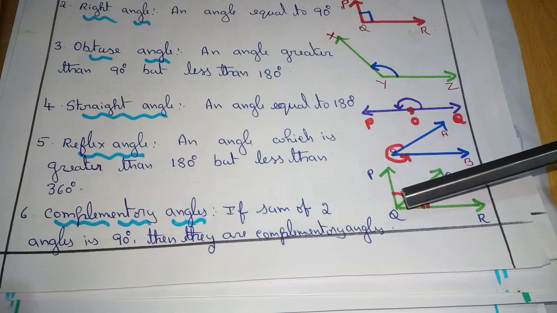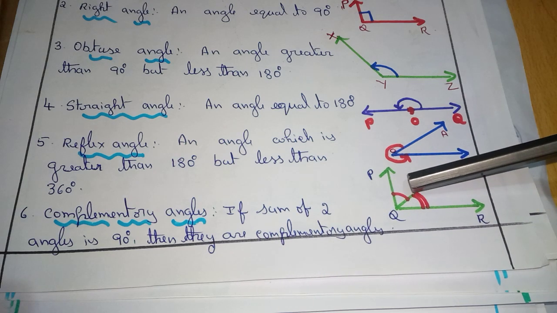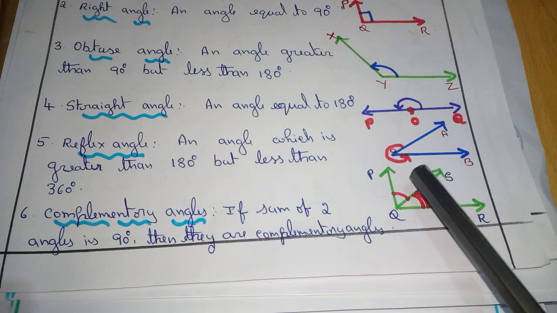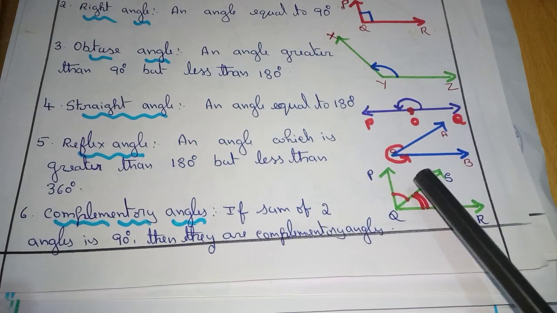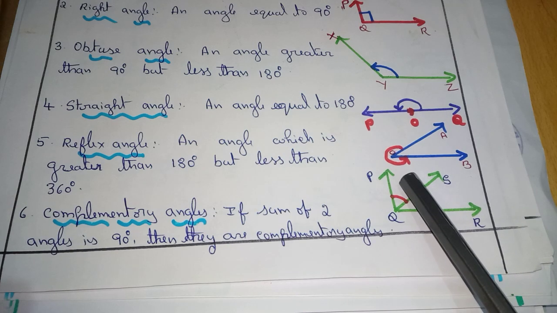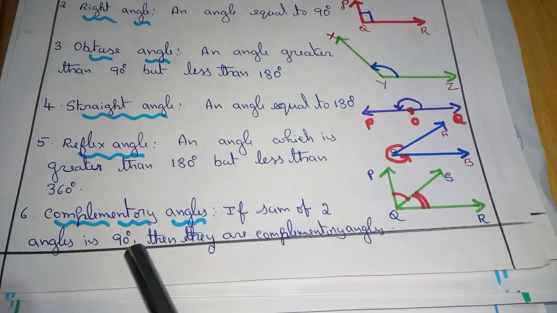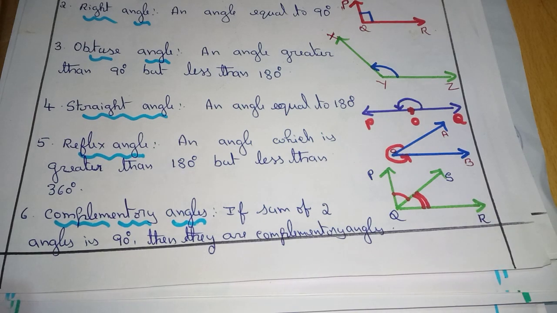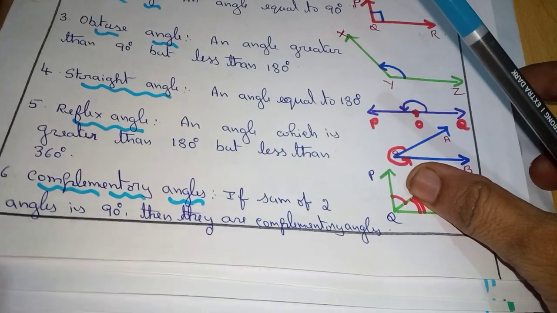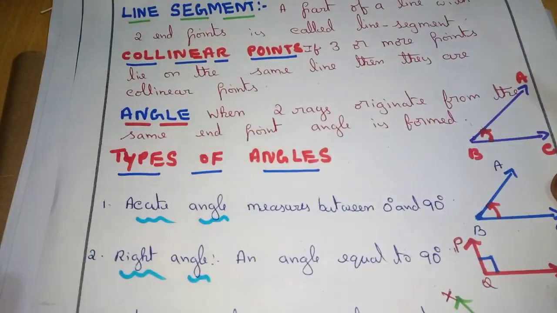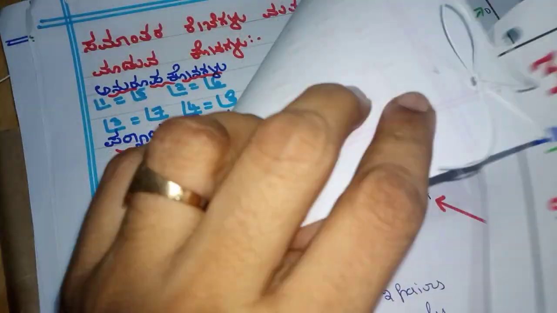Sum of two angles is equal to 90 degree. Then the two angles are called complementary angles. If this one is 40 degree, this one is 50 degree. If this one is 30 degree, this one will be 60 degree. Likewise, any two sum should be equal to how much? 90 degree. Over. Shall we move on to the next page?